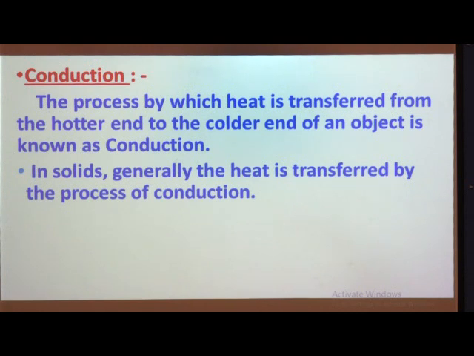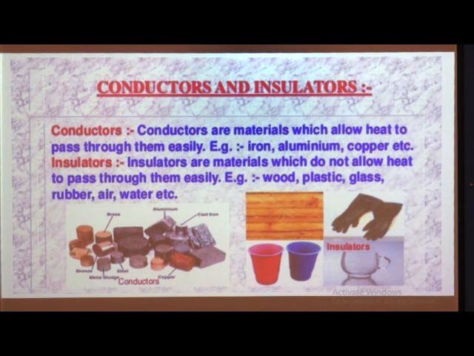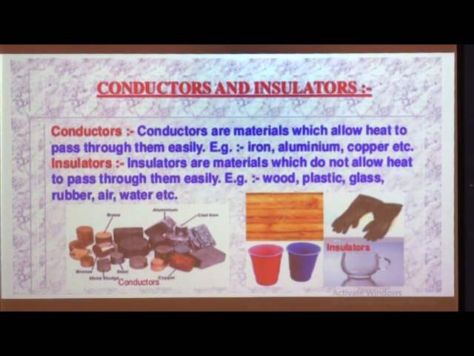So you have to read that activity. On the basis of this activity, the next point is conductors and insulators. Conductors are materials which allow heat to pass through them easily.